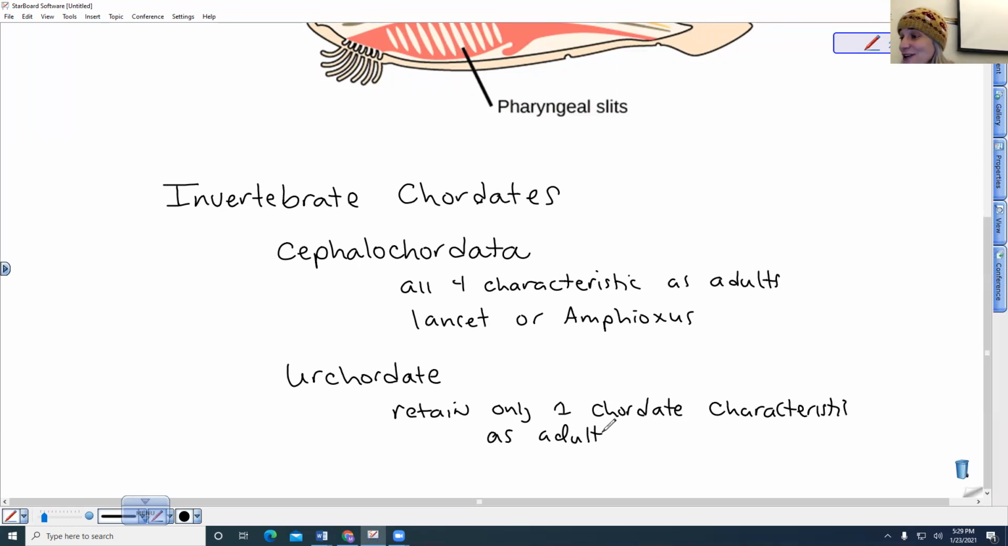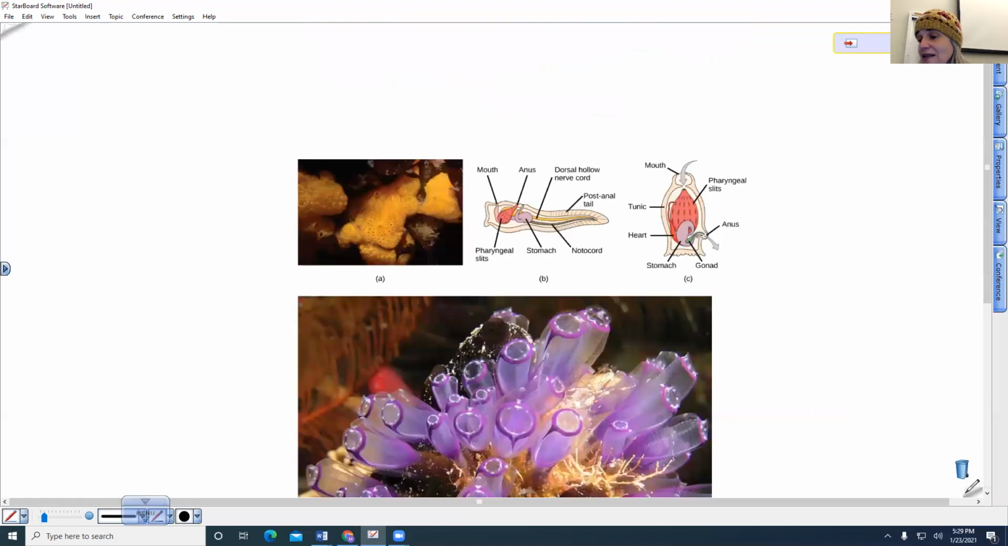But if you are a sessile filter feeder, maybe you don't need your nervous system. Maybe you should retain your notochord so the muscles can attach to something. But again, if you don't have muscles, then why would you need that? So the only thing that as an adult these have retained are the pharyngeal gill slits. Weird, right? So they lose their brain, they lose their postanal tail, they lose their notochord, but they are sessile filter feeders as adults. So these are sometimes referred to as tunicates.